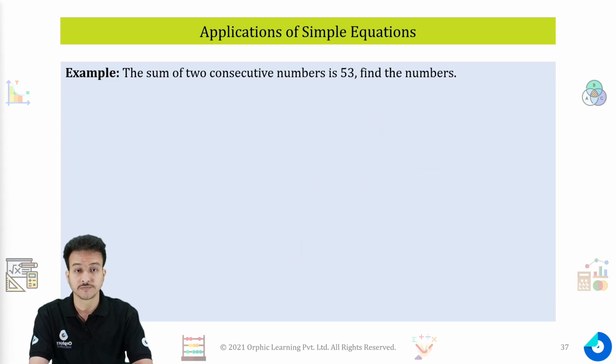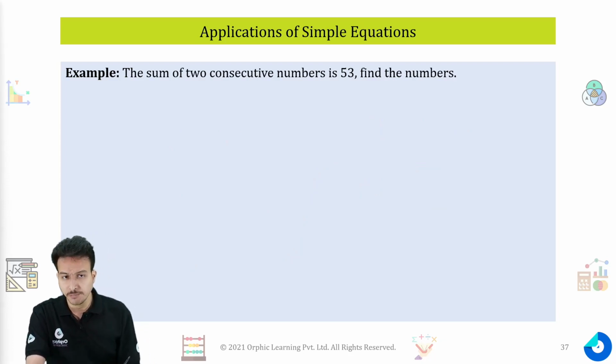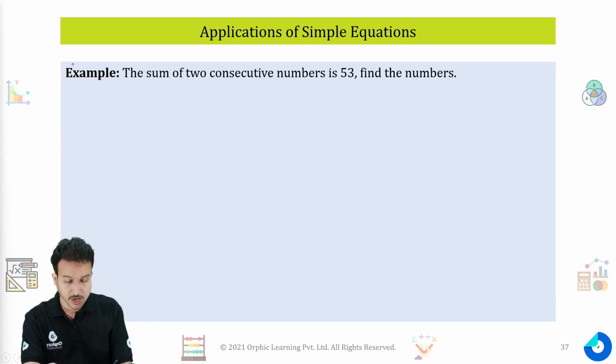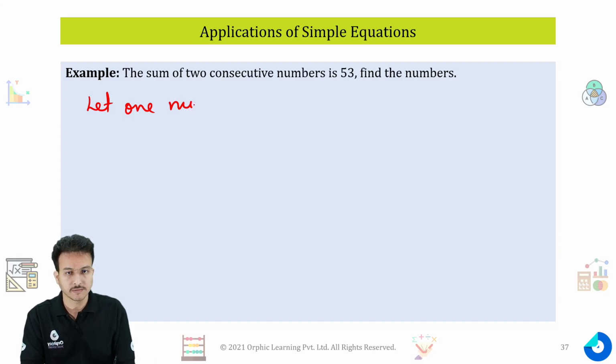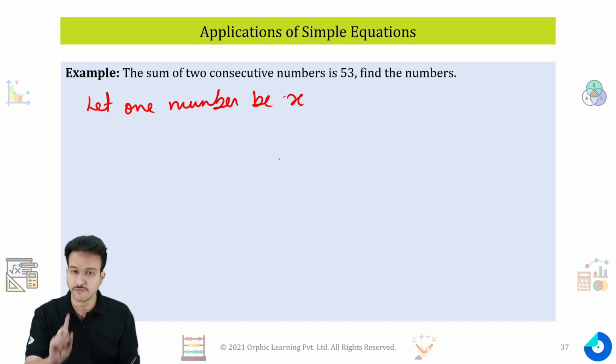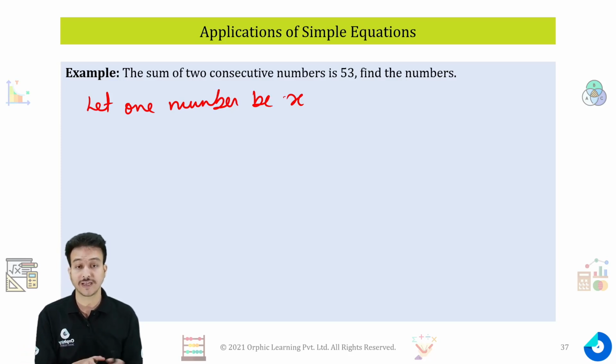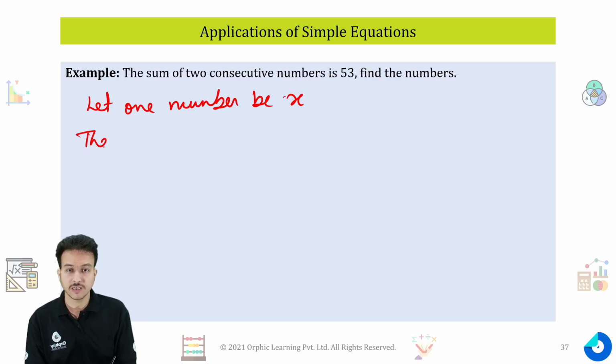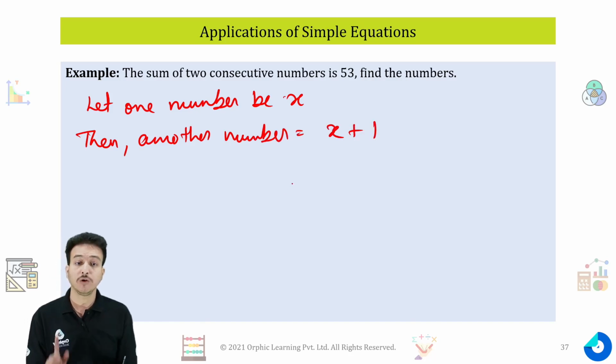Let's move further. The sum of two consecutive numbers is 53. Find the numbers. Now let one number be x. If one number is x, then for two consecutive numbers, one after another, there will be two possibilities. Either you can take the other number as x minus 1, or you can take the number as x plus 1. I am taking x plus 1, so the other number will be x plus 1. Now it is saying the sum of these two is equal to 53.